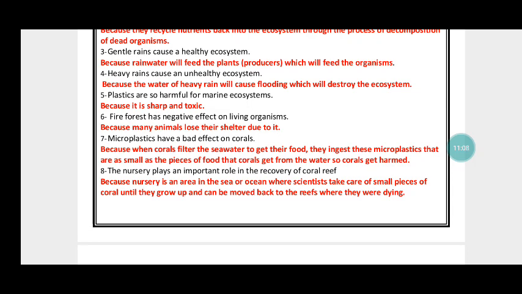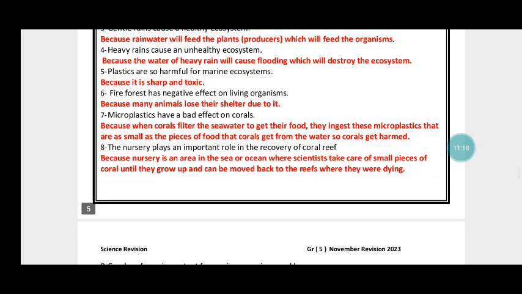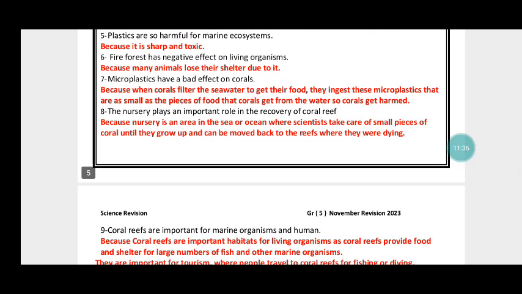Number 3, gentle rains cause a healthy ecosystem because rainwater will feed the plants or producers, which will feed the organisms. Heavy rains cause an unhealthy ecosystem because the water of heavy rain will cause flooding, which will destroy the ecosystem. Plastics are so harmful for the marine ecosystem because they are sharp and toxic. Number 6, forest fires have negative effects on living organisms because many animals lose their shelter.